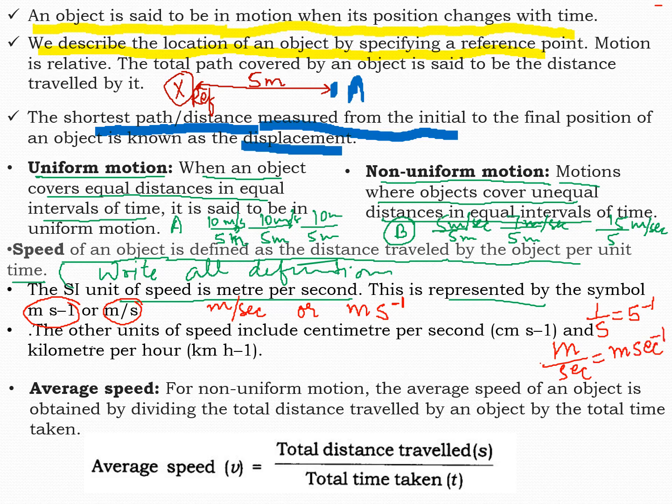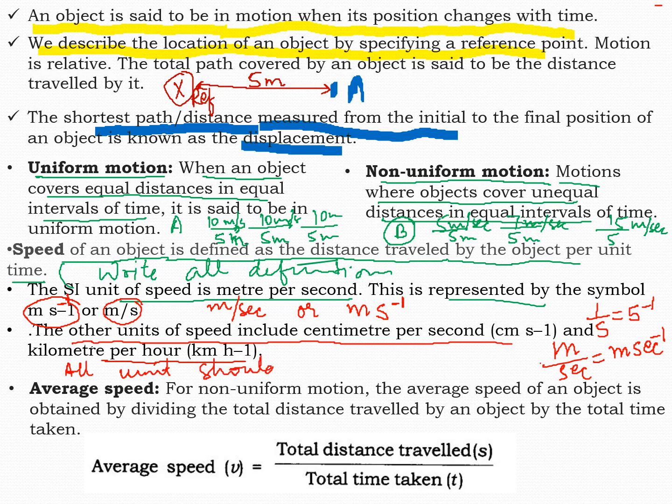This is actually s to the power minus 1. The other units of speed include centimeter per second or kilometer per hour. The SI unit is what? SI unit is meter per second, and all units should be changed to SI unit only.